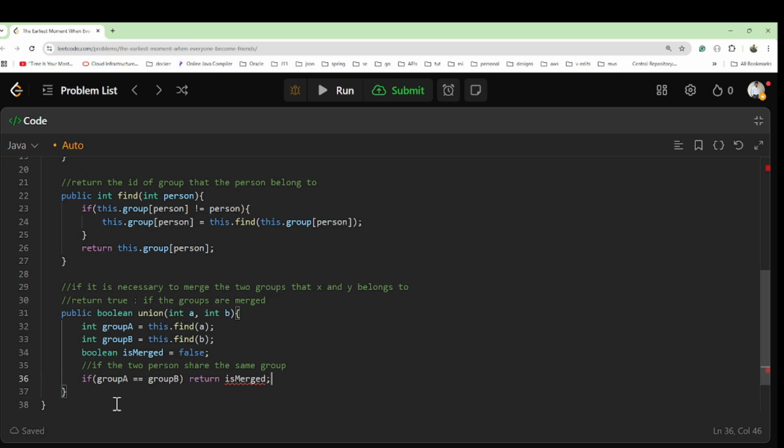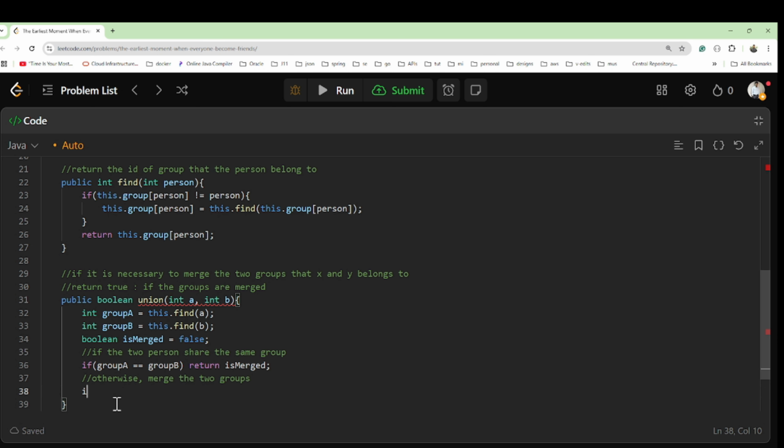Means this is true, then we will return it, right? If it belongs to the same group, it is equal to the same, then we will return false, because we are not going to merge, okay? Otherwise, what should we do? Merge the two groups, because these two groups are different.